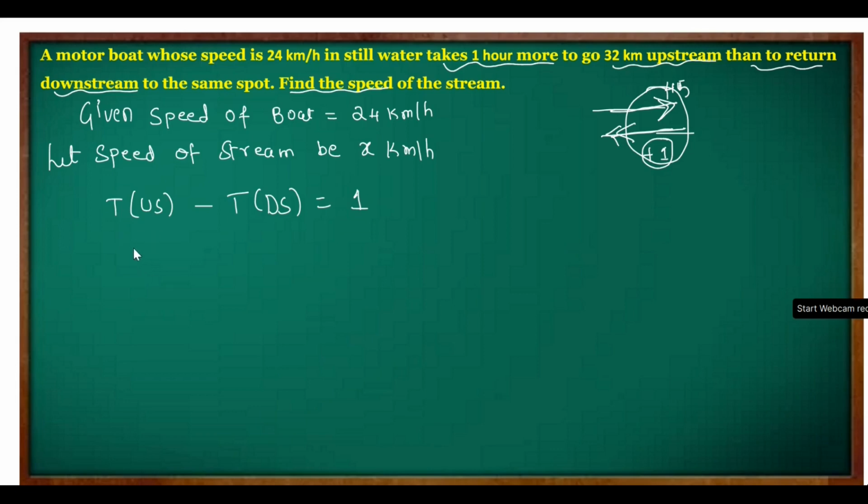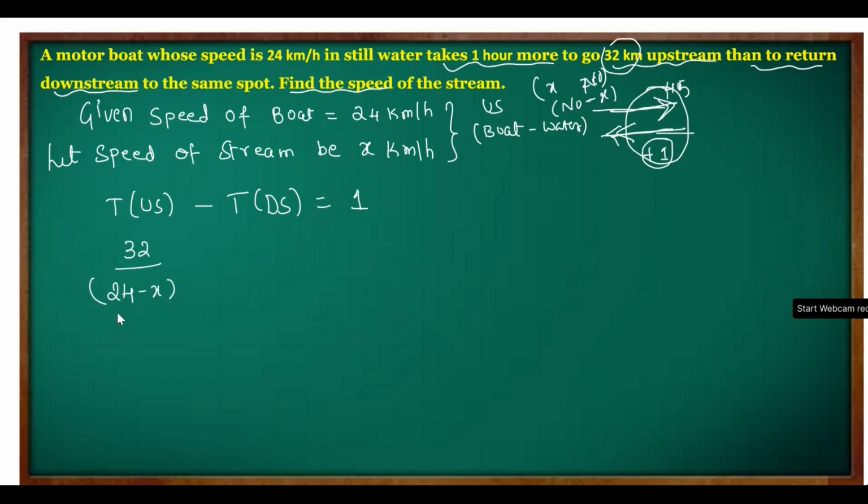Now what is time upstream? Distance upon speed. What is the distance for time upstream? 32 kilometer. What do we mean by upstream? 24 minus x I have to take. I have told you how 24 minus x. See, upstream, boat, speed of boat minus water, always. Don't get confused. In some questions, what will happen? First letter comes, then number comes, then number. In some questions, what will happen? Number comes first, then minus or plus, then comes letter. But it is always in this order, boat and water.